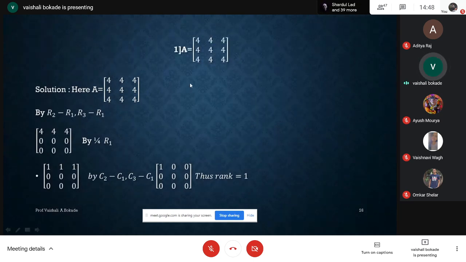Yes. One funny example I'm taking here is A, a 3 by 3 matrix, and I'll give you 2 minutes to observe this slide, and then one of you can explain to me how I'm getting the rank of this matrix as 1. I'll give you not 2 minutes, I'll give you 1 minute. Please go to this slide and explain to me why I'm having rank of this matrix as 1.